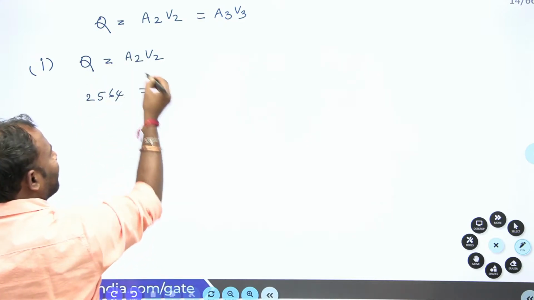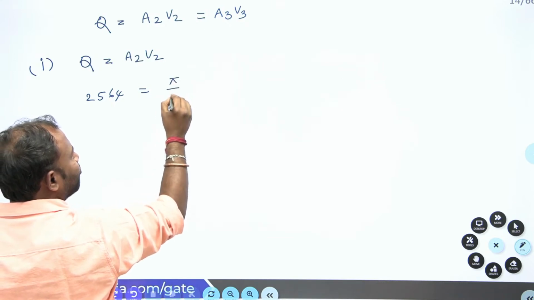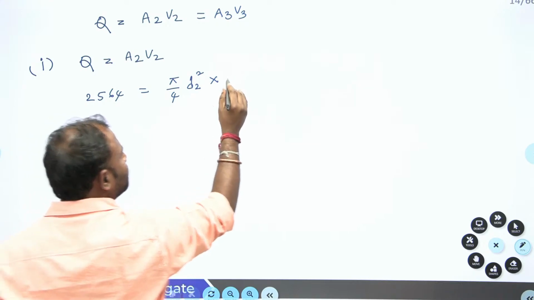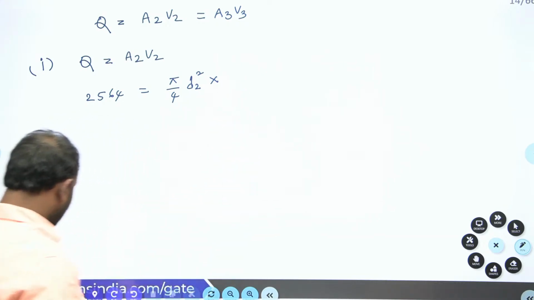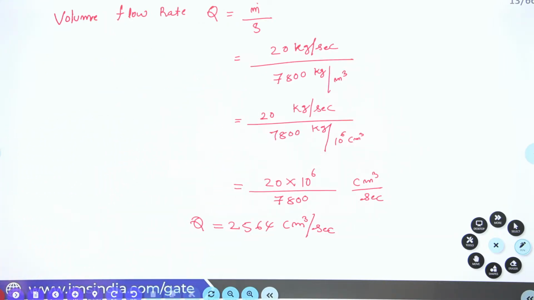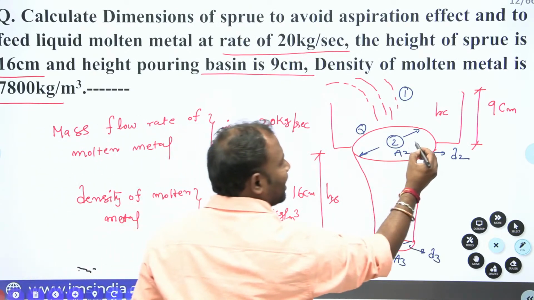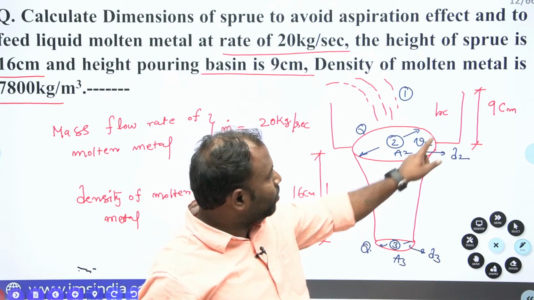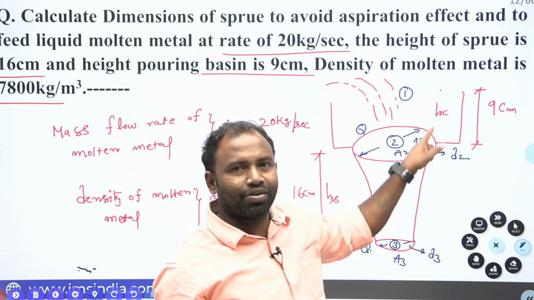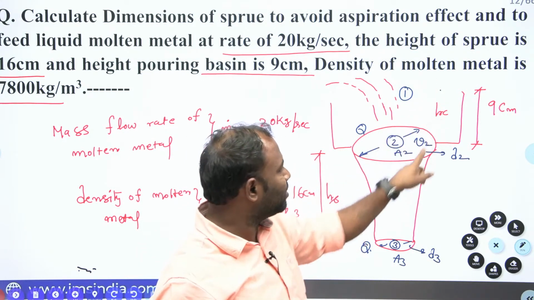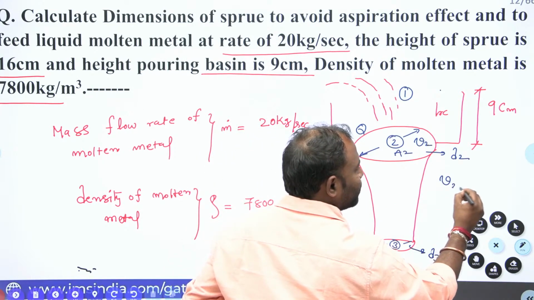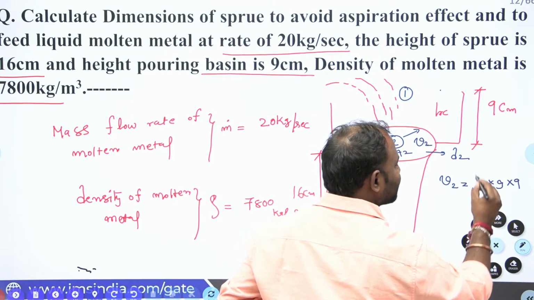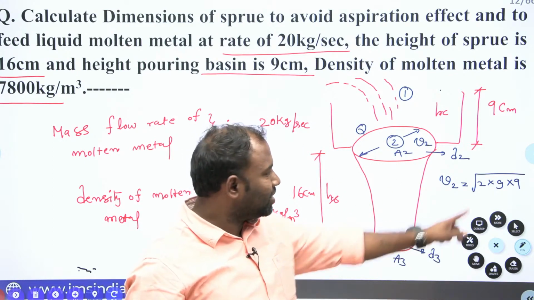Then I'll write A2 is equal to pi by 4 D2 square, into V2. How can I write V2? I want the velocity at this section. Now, what is the available head here? 9 centimeter. So I can write V2 is equal to root of 2 into g into 9. Yes guys, right. So I can get V2.